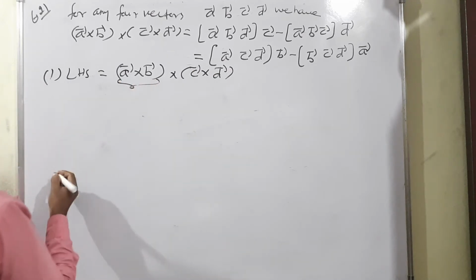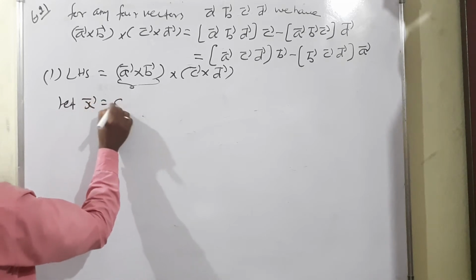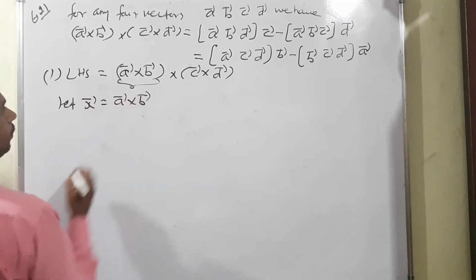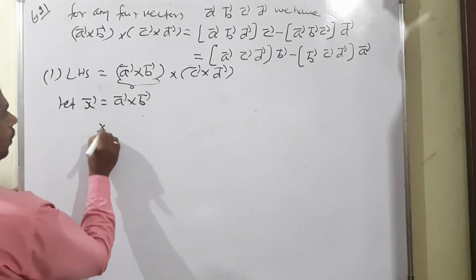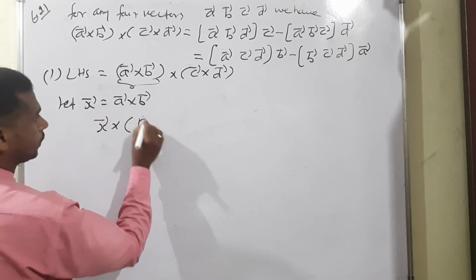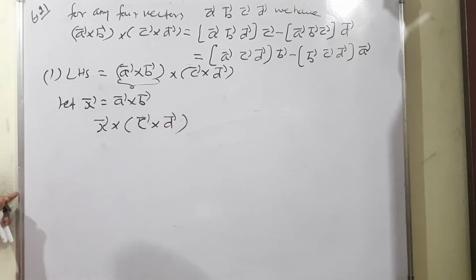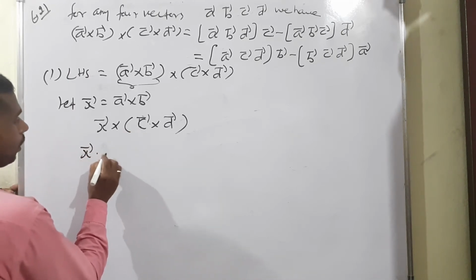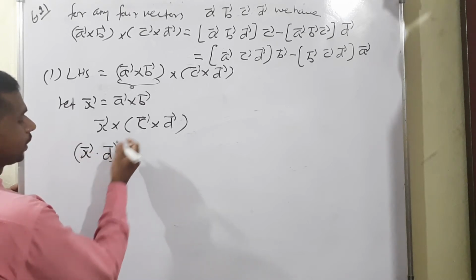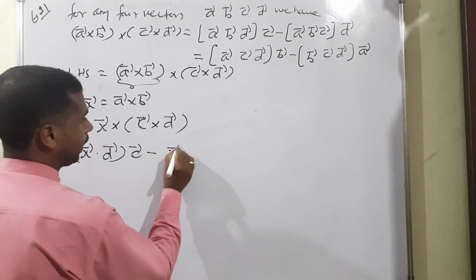Okay, for the first term, let x vector be equal to A vector cross B vector. Instead of A vector cross B vector, we can apply x vector. Therefore x vector cross C vector cross D vector. Now what will happen? According to the vector triple product expansion, first we skip C vector. Therefore x vector dot D vector, outside the skipped vector, that is called C vector, then minus again x vector.